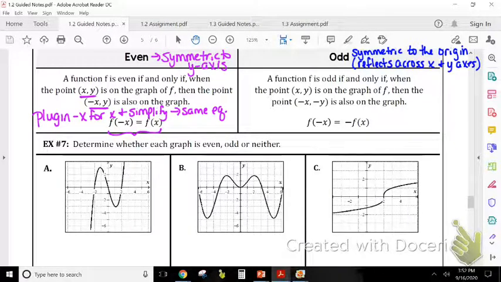All right. Algebraically, what it's saying is that f(-x) is equal to -f(x). So just like before, we're going to plug in -x for x and simplify.